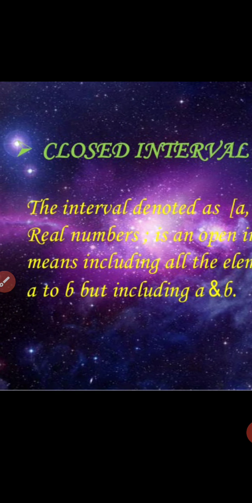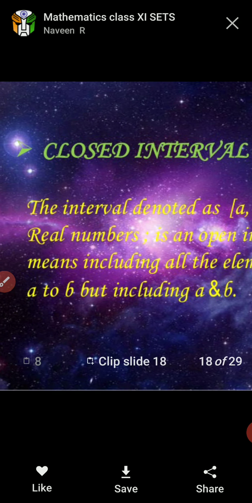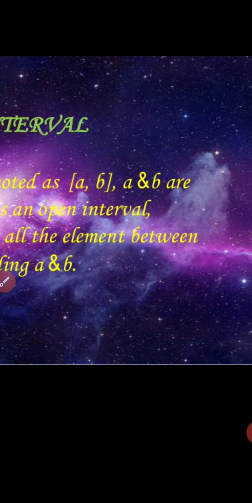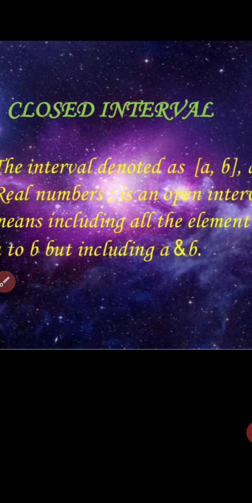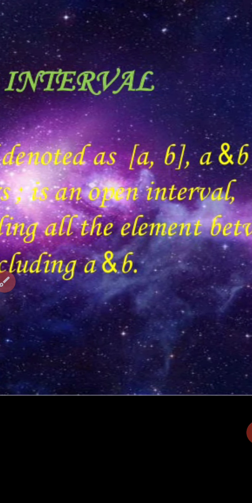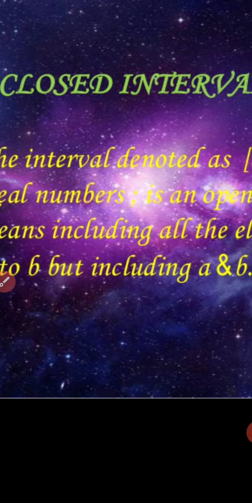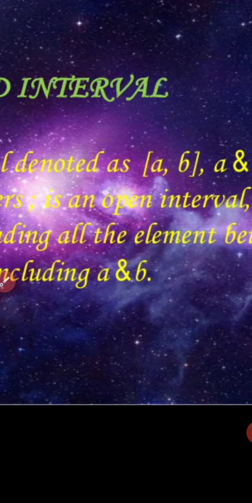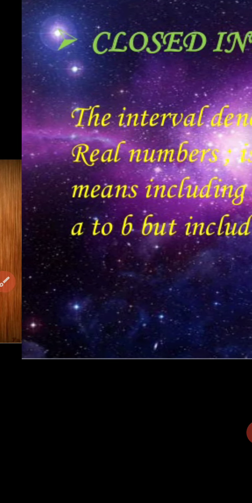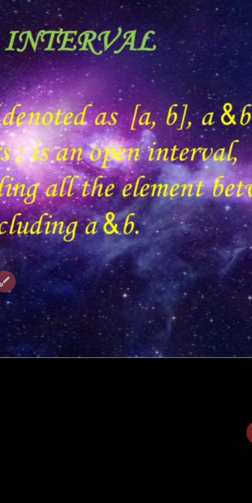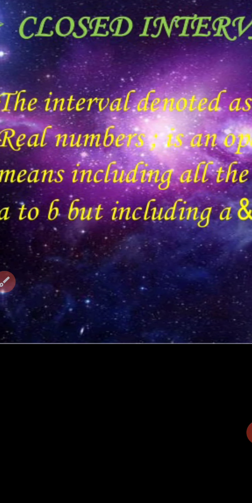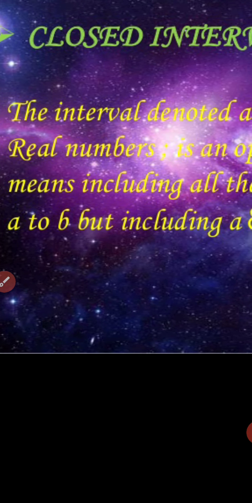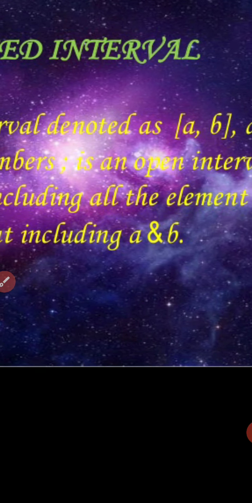Next, closed interval. The interval denoted as [a, b], where a and b are real numbers, is a closed interval. Okay, sorry, this was written by mistake as open interval. It's a closed interval, meaning including all the elements between a and b, including a and b.